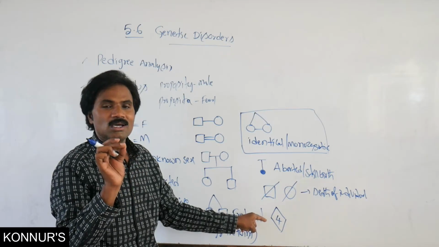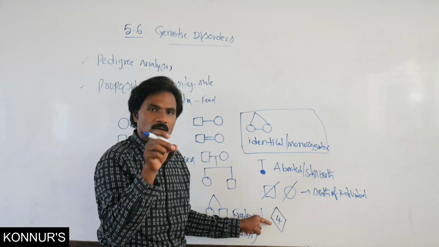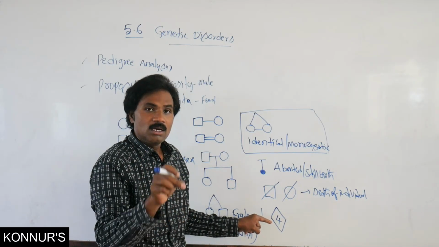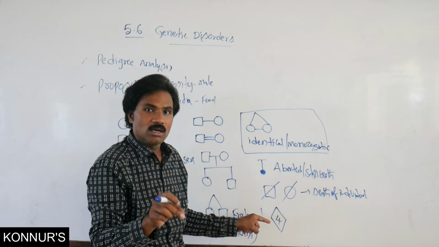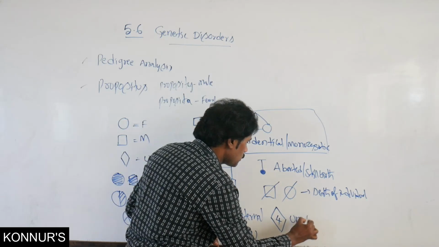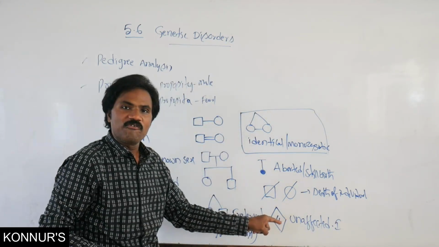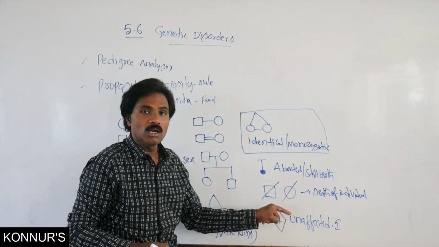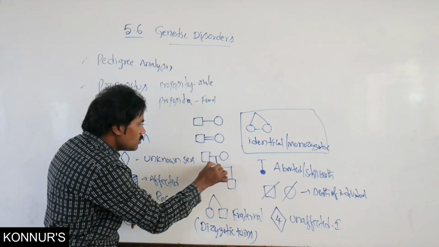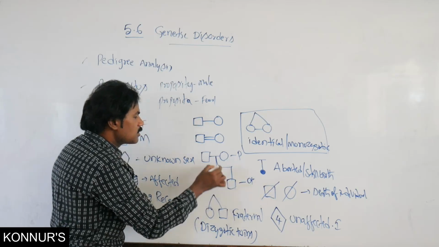Only the rhombus represents unspecified sex. If a particular number is written inside the rhombus, that many organisms are unaffected individuals.